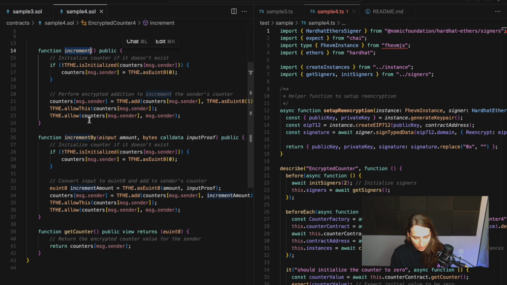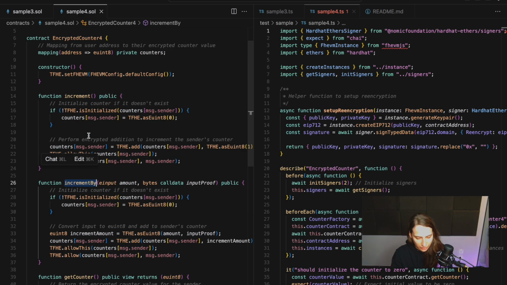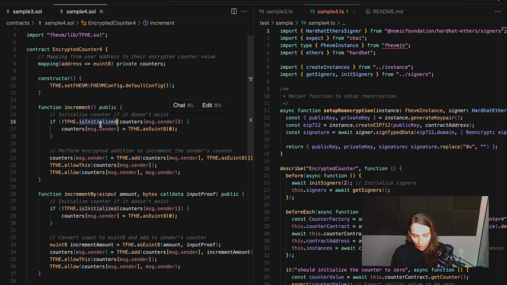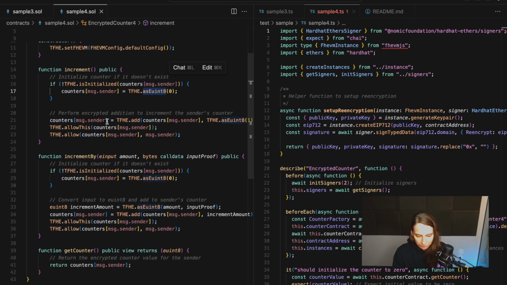So we are doing increment by. Here you can see that I changed the contract a little bit. I am just mapping all the addresses, so every address now has their separate counter. It wouldn't make sense for a public counter for everybody, so each address has their own counter. And when we are doing increment, first we check if the counter is actually initialized. If it's not, it initializes the counter to 0.